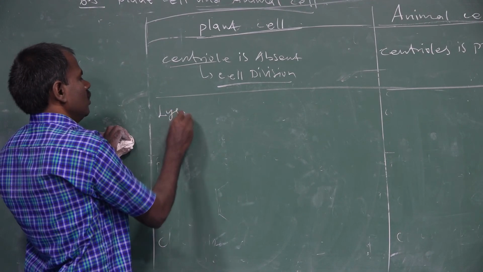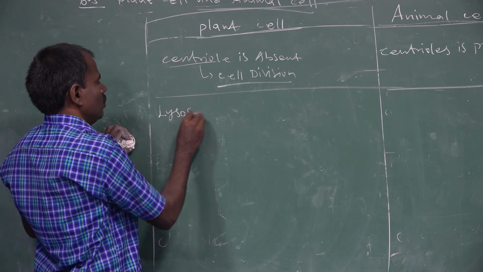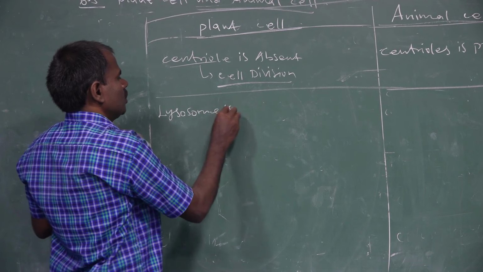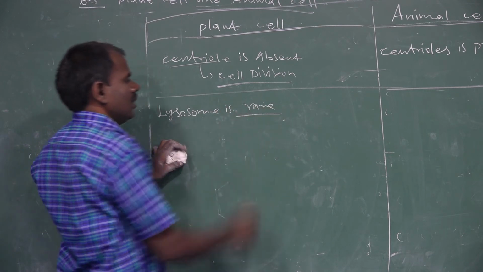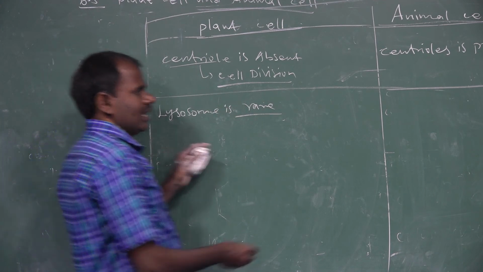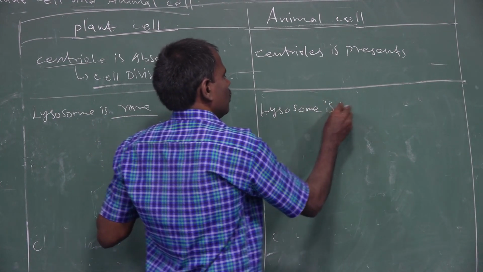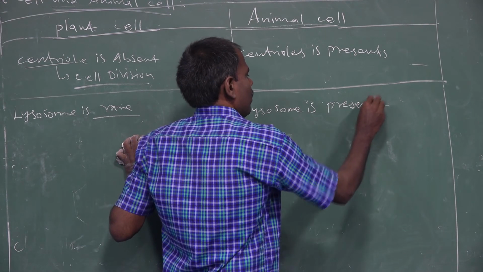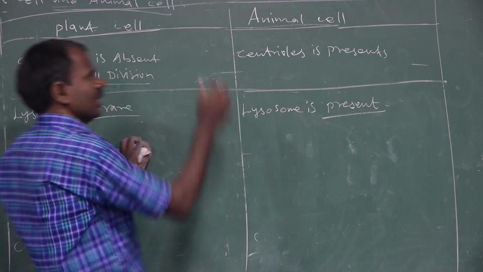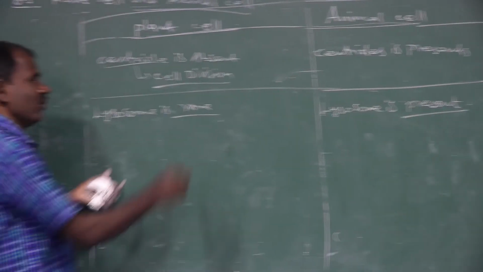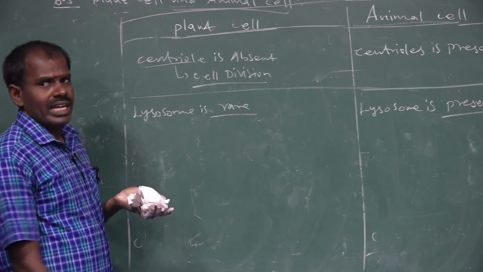Lysosomes. Lysosomes are present only in animal cells. The lysosome is very rare in plant cells.